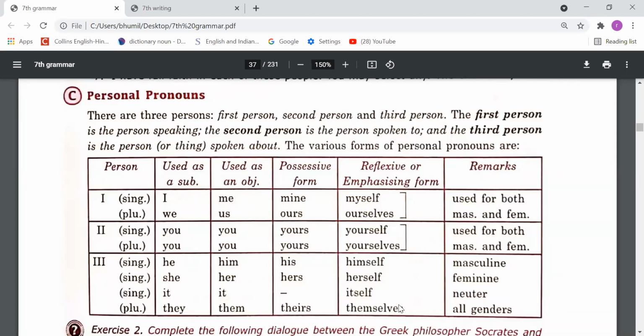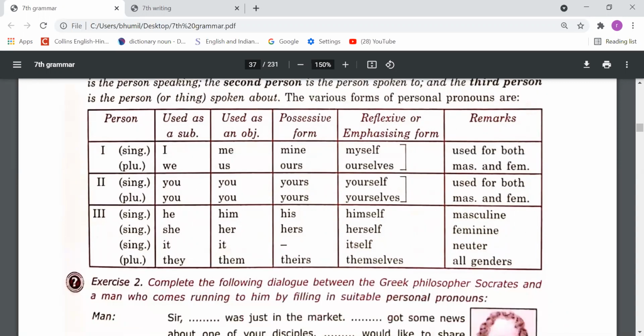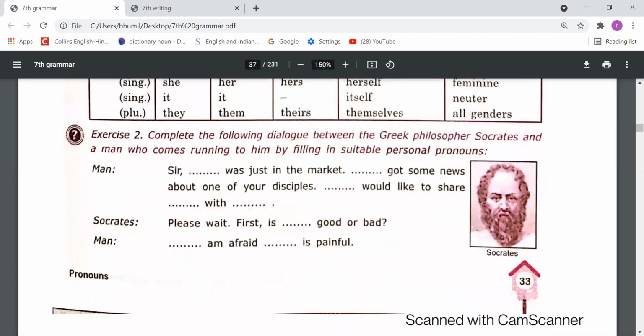And it can be used for the neuter gender, sorry. And they can be used for all the genders, that is, masculine, feminine, common, or neuter. We can use it for all the genders. Now, on the basis of this understanding, dear students, let's do exercise number 2.